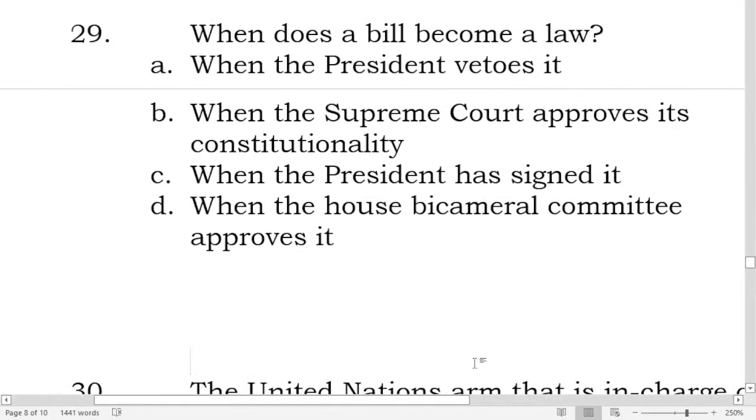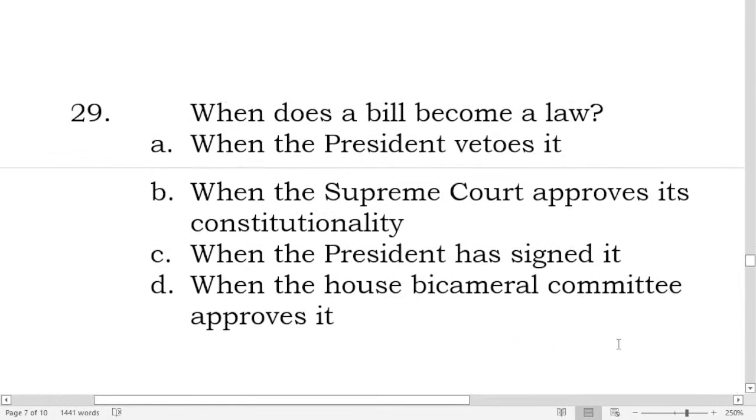Next, number 29, it says, when does a bill become a law? When the president vetoes it, when the Supreme Court approves its constitutionality, when the president has signed it, or when the House bicameral committee approves it. What's your answer for number 29?